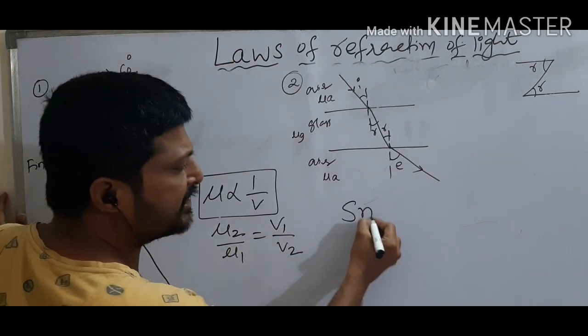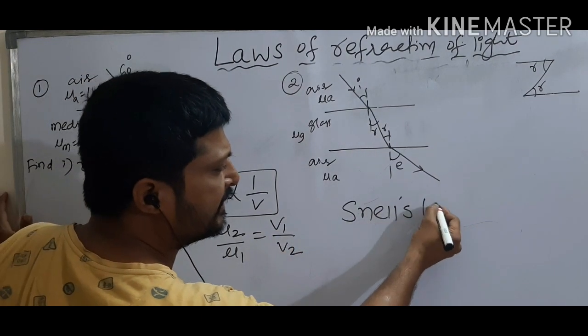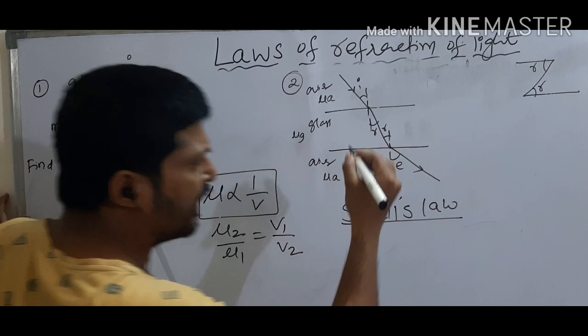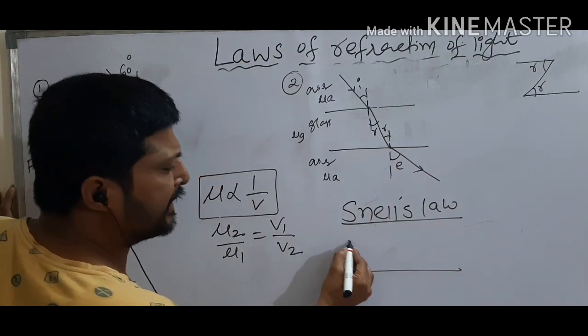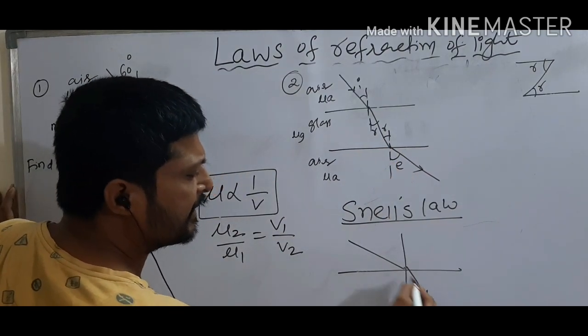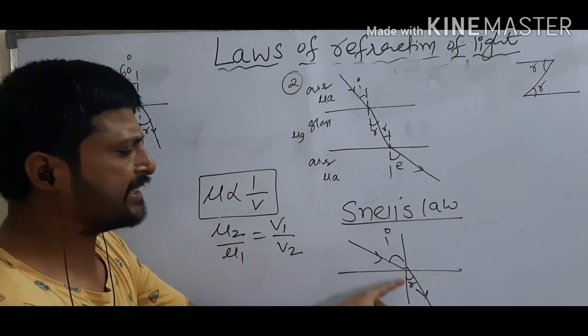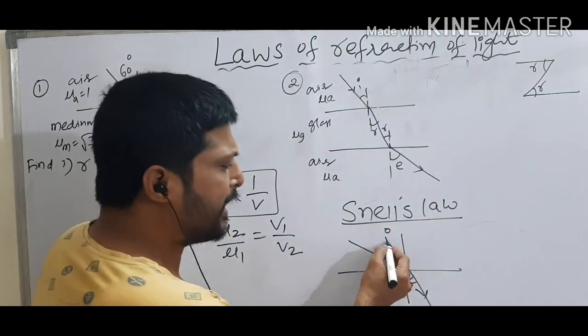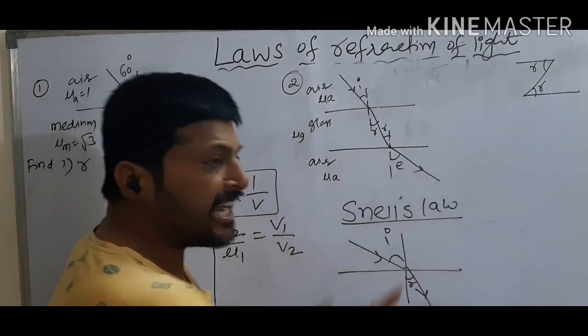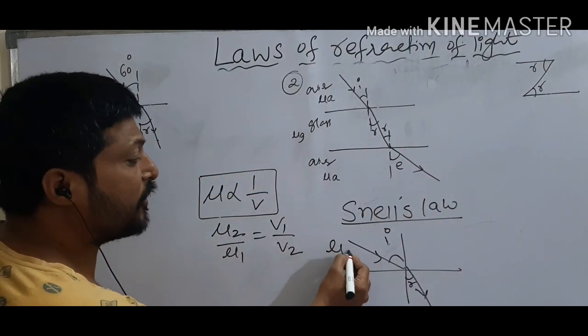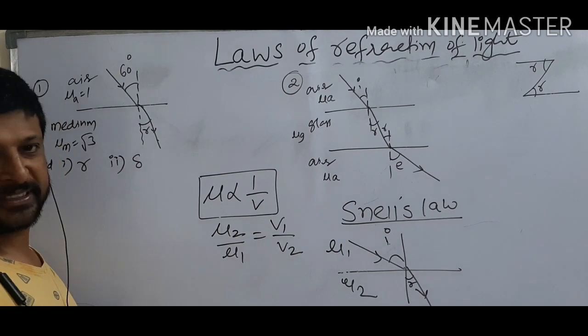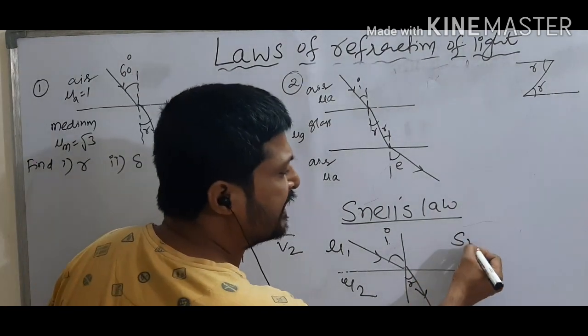But Snell's law gives that by knowing the angle of incidence and angle of refraction, we can calculate the refractive indices of the media. How?